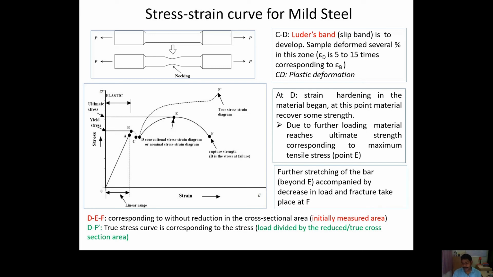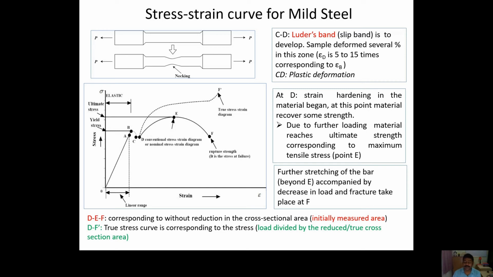Now here there are two curves, one is the DEF curve and one is the DF dash curve. The DEF curve comes when you consider the initial area. Suppose you measure the area at the beginning and keep that constant throughout the testing. In that case, you will get the graph DEF.